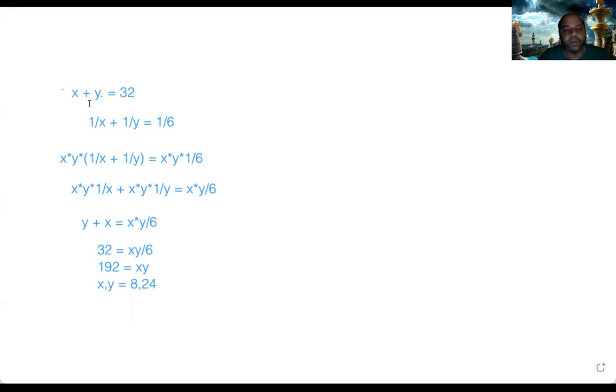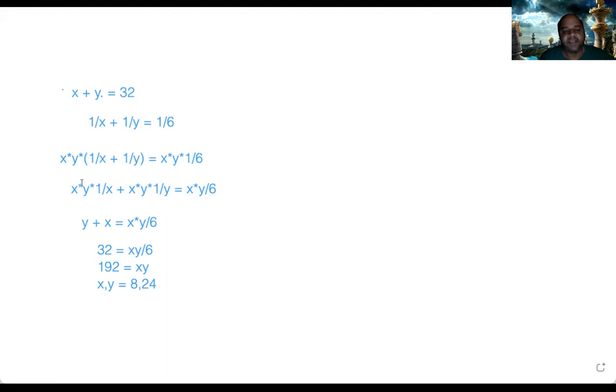32 divided into two parts. Sum of their reciprocals is 1 by 6. 1 by x plus 1 by y is equal to 1 by 6. Then we have a formula. Whenever we are adding or subtracting fractions or ratios, you take the combined multiplication of all the denominators and multiply both sides of the equation by that. So that's what we did.